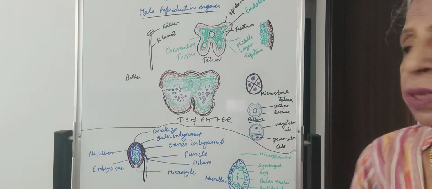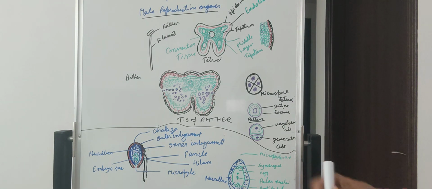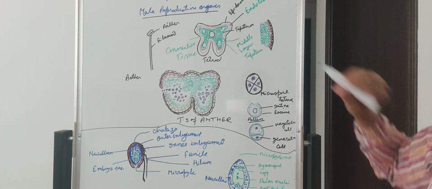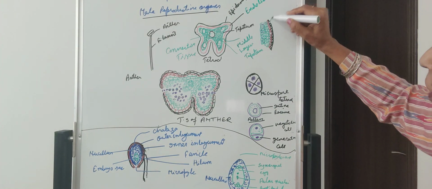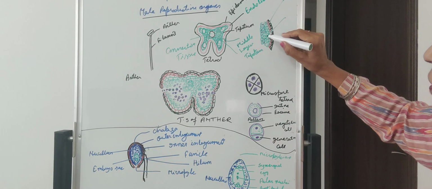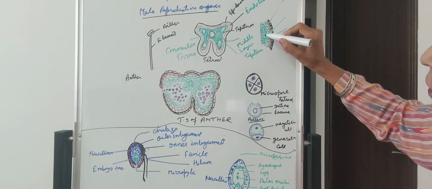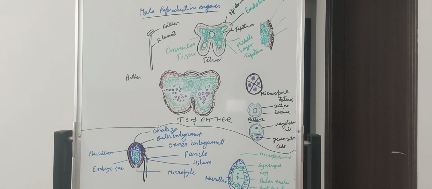This connective tissue joins the two lobes. So it has an outer epidermis. If you see it under a microscope, this is the epidermis. This red one is the endothecium. These are the middle layers, and innermost, these nucleated cells are the tapetum.